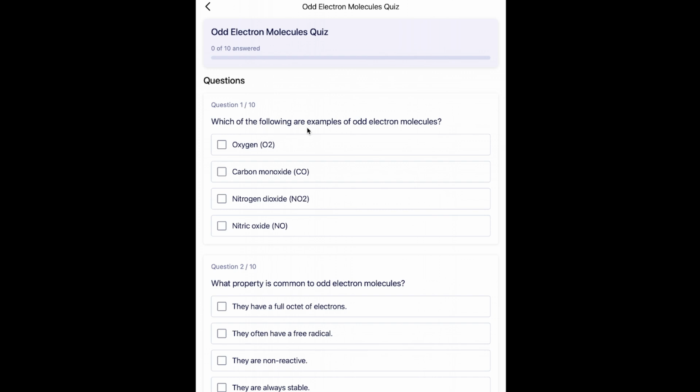Which of the following are examples of odd electron molecules? The options are oxygen, carbon monoxide, nitrogen dioxide and nitric oxide. So, odd electron molecules are those which contain an unpaired electron in their molecular orbital. These species are paramagnetic. So, in case of oxygen, oxygen has an even number of electrons.